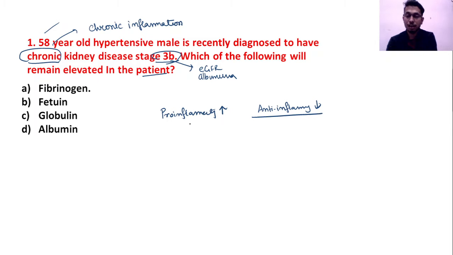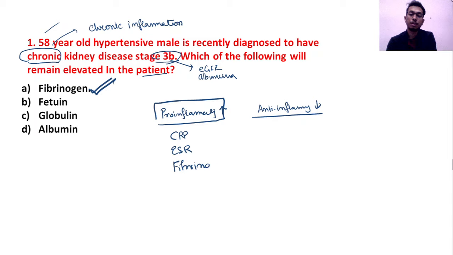This is the basic concept behind this question. So what are the pro-inflammatory markers? CRP, ESR and fibrinogen. They will rise in any chronic inflammation, and in acute inflammation also it will rise.